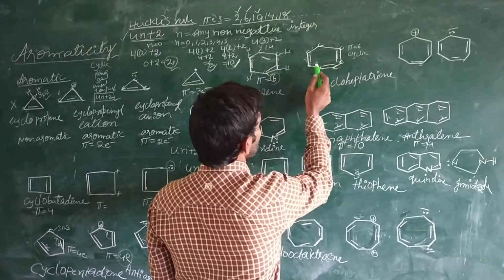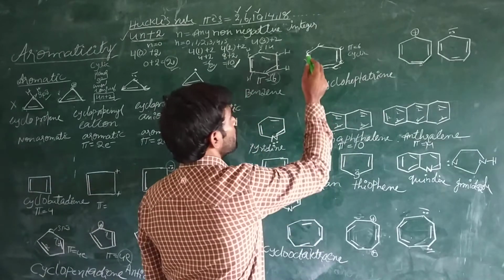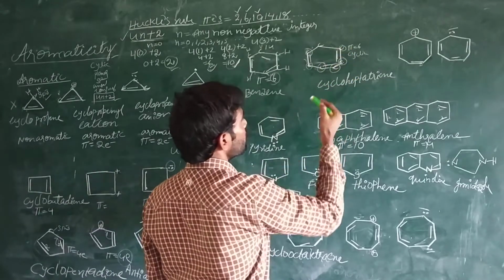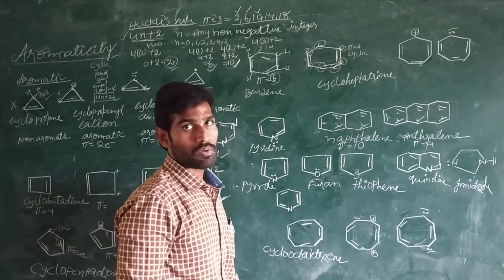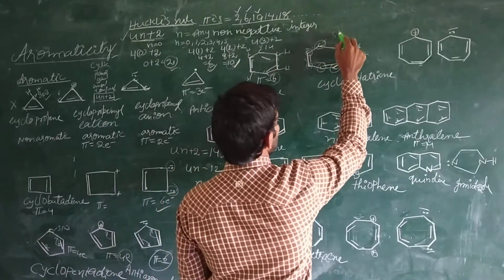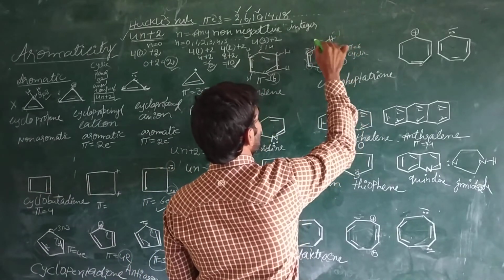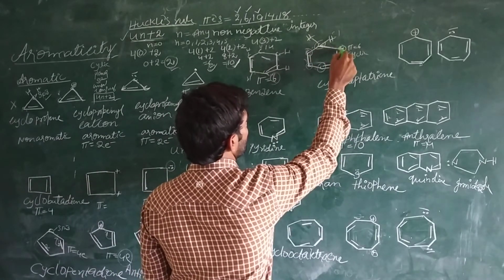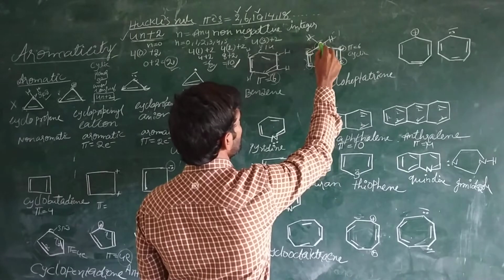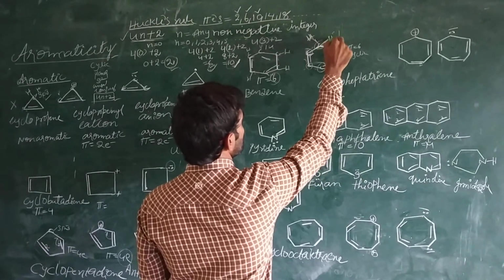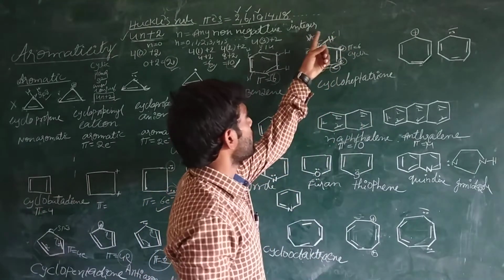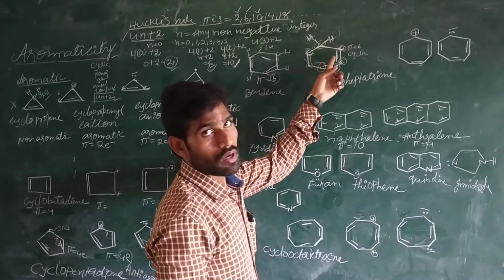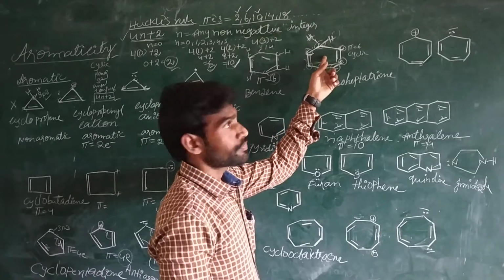this carbon is sp2 and this is also sp2 hybridized. This is sp2 and sp2, but this carbon is not an sp2 carbon. This one is sp3 hybridized because it contains 4 atoms: one is this carbon atom, another is this carbon atom, and this is another hydrogen, this is another hydrogen. This is an sp3 hybridized carbon, and that's why this molecule is not planar.